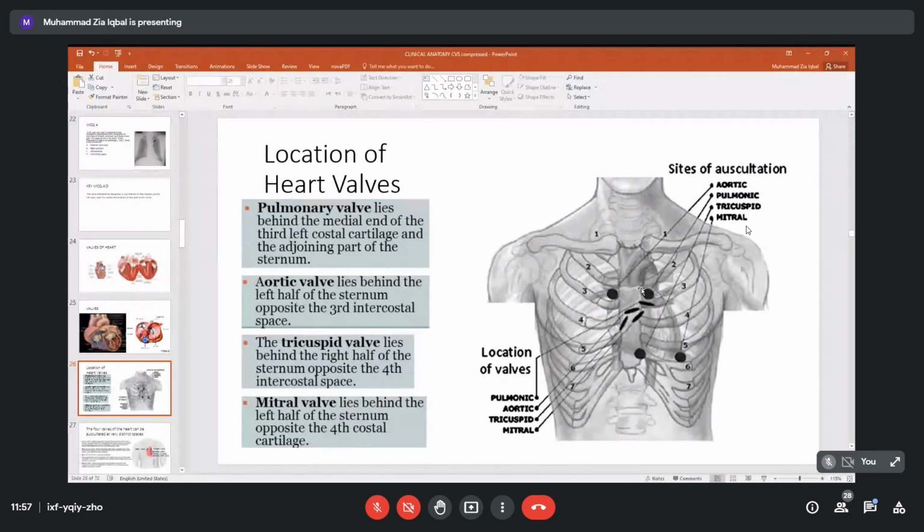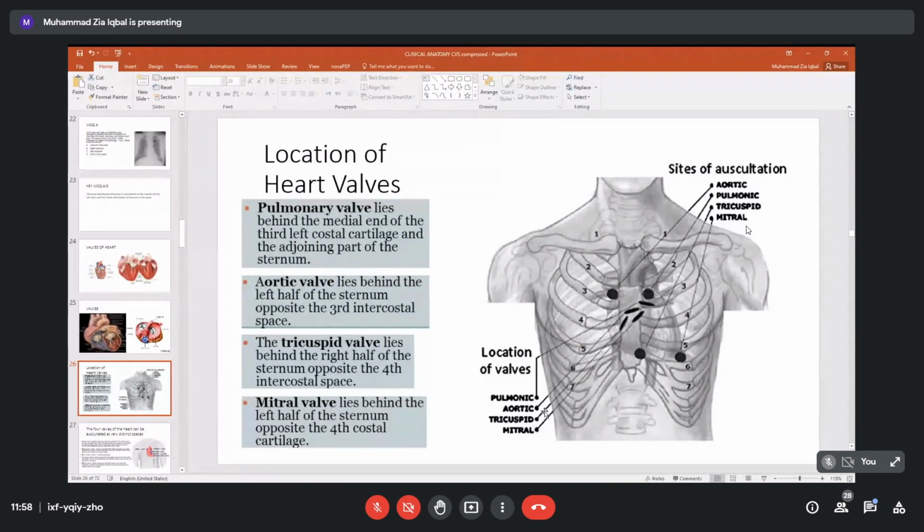We can listen to these sounds. But the problem is that the sounds which we listen to are heard at different locations. What I mean is, for example, let us take this pulmonary valve. This pulmonary valve is at the level of the third left costal cartilage. But when this sound is produced, it is not heard here. It is heard over here, the second left intercostal space.